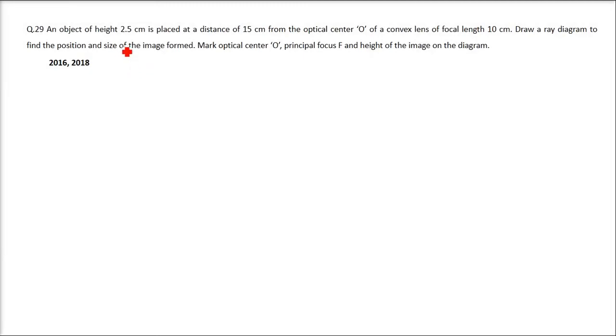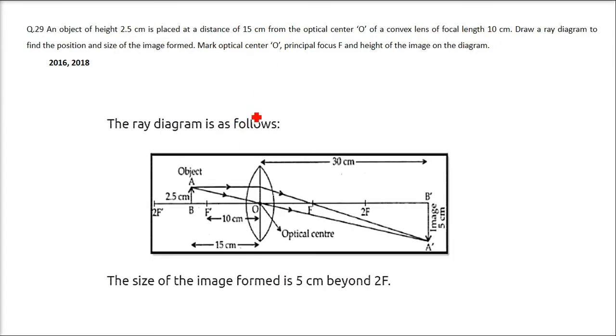An object of height 2.5 centimeter is placed at a distance of 15 centimeter. Let me show you the answer first. So an object of height 2.5 centimeter, this is the object. It is placed at a distance of 15 centimeter from the optical center O of a convex lens. This is a convex lens, and from here to here it's 15 centimeter. Optical center O is there. The lens has a focal length of 10 centimeter, so if this is the focus, you have this as 10 centimeter.